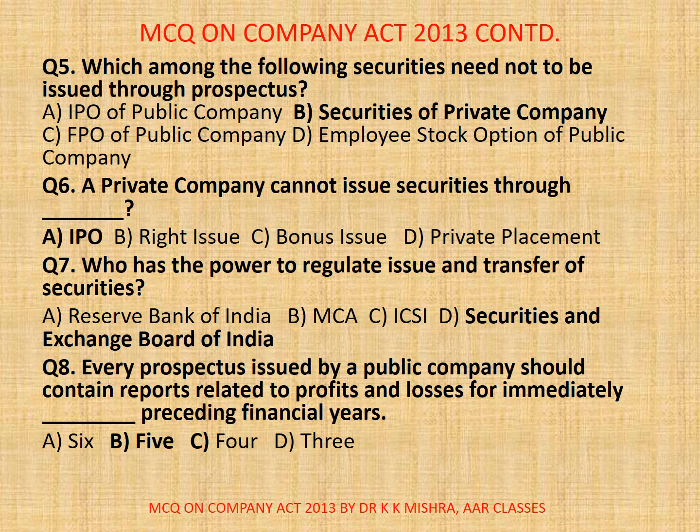Question number 6. A private company cannot issue securities through dash. A. IPO, B. Rights issue, C. Bonus issue, D. Private placement. Correct option is A. IPO. Here, a private company actually may issue securities by way of rights issue or bonus issue or through private placement. Only public company can issue securities through IPO or FPO.